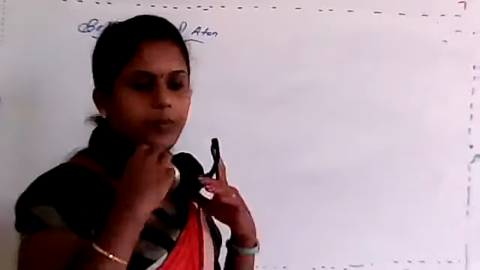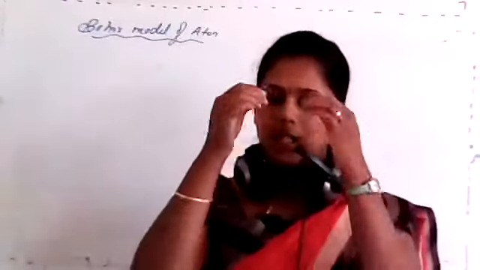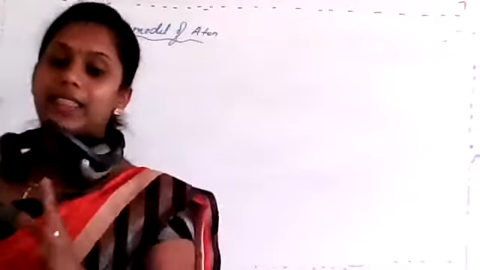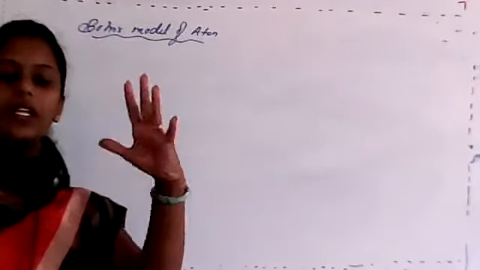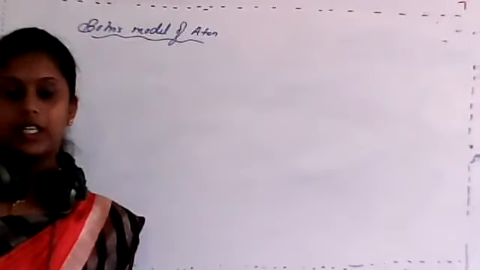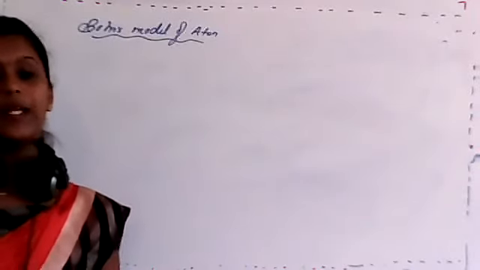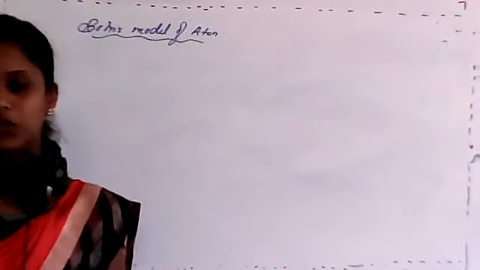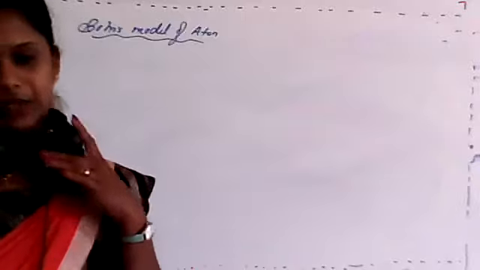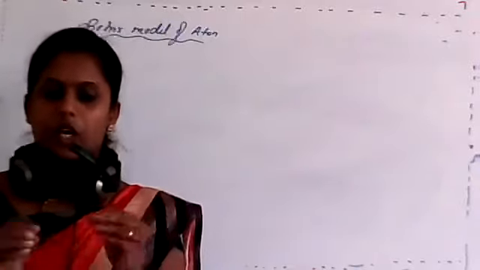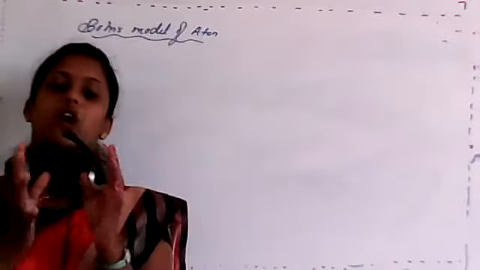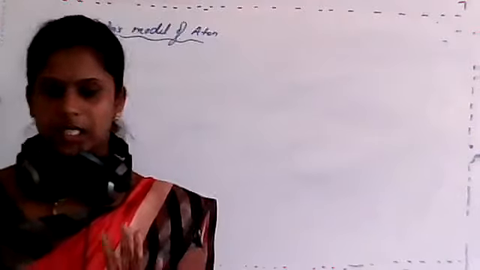Now, what will be the postulates? Niels Bohr in 1913 gave the explanation about the atom, which explains the stability and the line spectrum of the hydrogen atom. He gave almost 5 postulates.